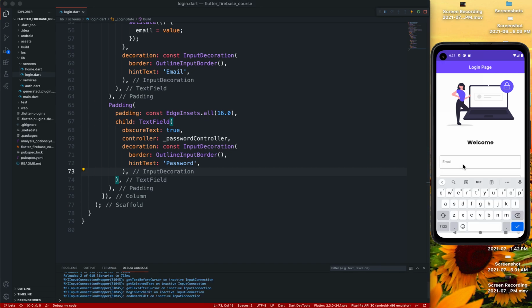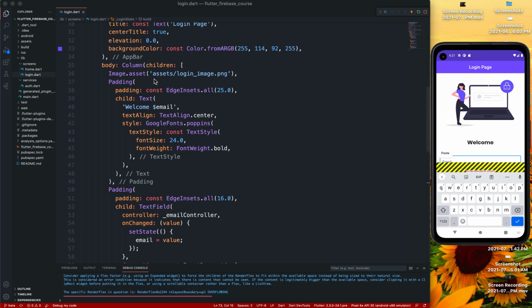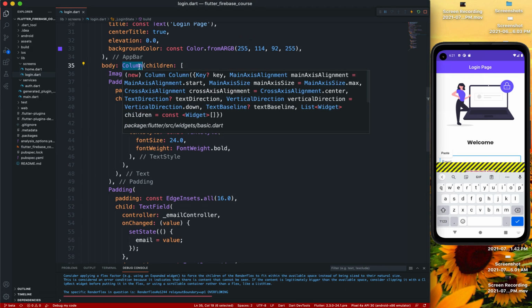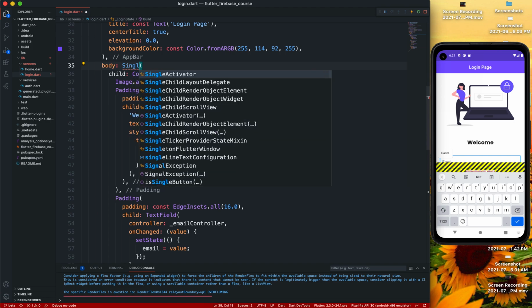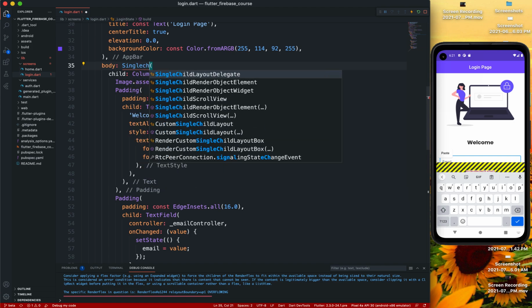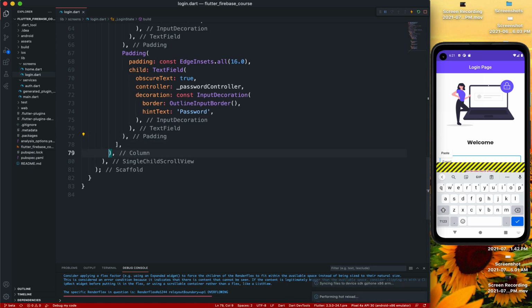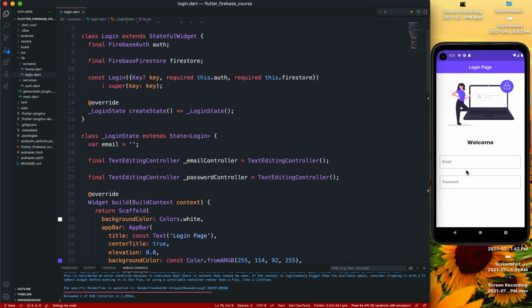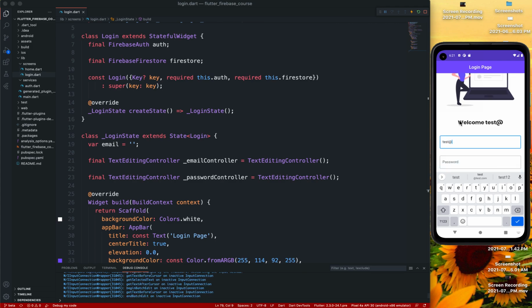Now why did I use that on changed is because we need to actually wrap that in a single child scroll view. Another thing to do is comma like that. Right. So if I come here and just, as you can see, test.test.com, this just has some stuff.